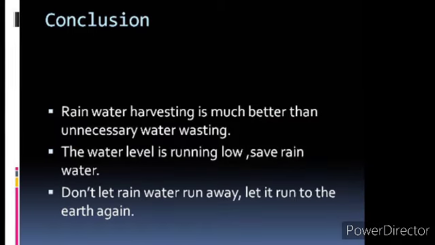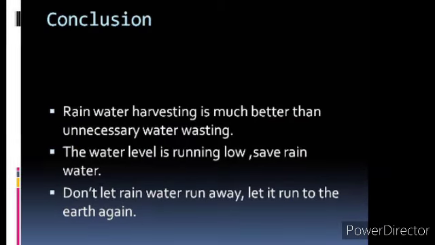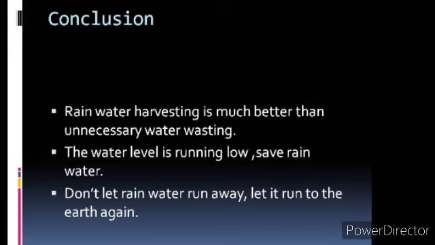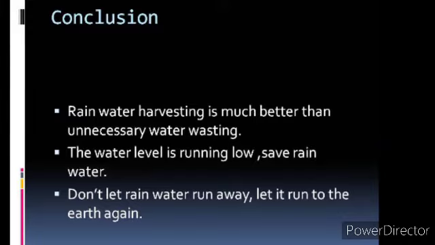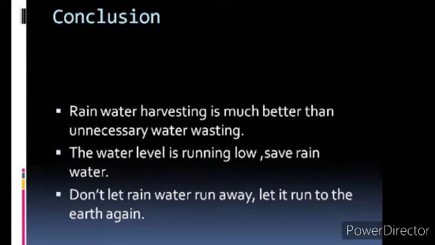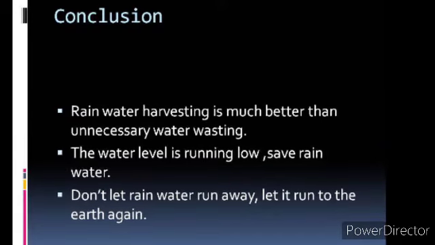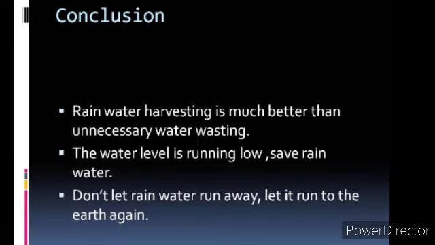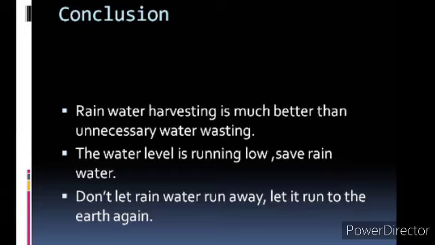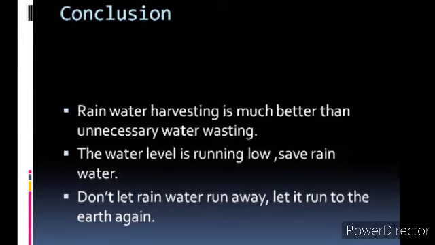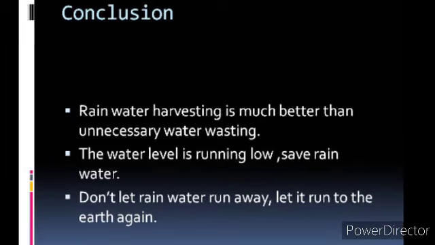So with this we come to the end of our chapter. What we have to keep in mind is that rainwater harvesting is much better than unnecessary water wasting. The water level is running low, so we have to be very careful to save rainwater. Remember what I told you in the beginning of the chapter? By 2025, many people will be without water. Probably there will be a world war for getting water.